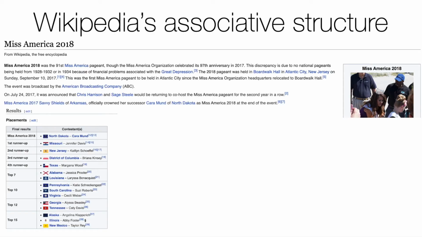We use the fact that Wikipedia has associative structure. As we saw in the visualization in the beginning of the presentation, if readers are interested in the topic Miss America 2018, they'll go and visit corresponding Wikipedia page. There, they will see links to the related concepts, and since readers are interested in this topic, they will want to click on those links and explore them in more detail. This is one of the main concepts of Wikipedia.